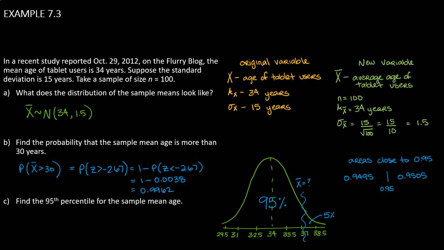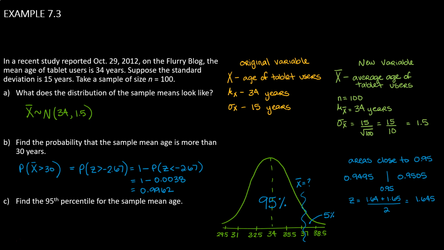So we can take the z-scores from each of the two areas that we see on the screen and average them if we like. Averaging the z-scores 1.64 and 1.65, the two z-scores that correspond to the areas closest to 0.95, we find a z-score of 1.645.